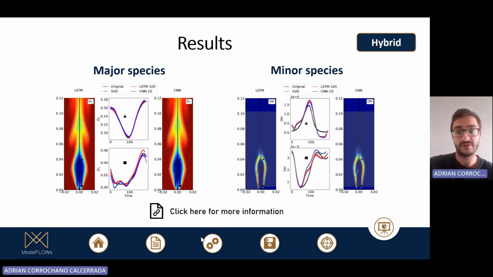Here in the link, you can see more information about the paper.